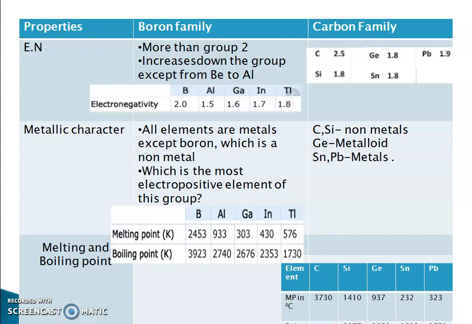Melting point of carbon is much higher than boron family elements. For boron it is 2453 Kelvin, but carbon it is 3730 Kelvin. Boiling point is also somewhat high. In carbon family, we have to mention that carbon is the highest melting element in periodic table, not metal.